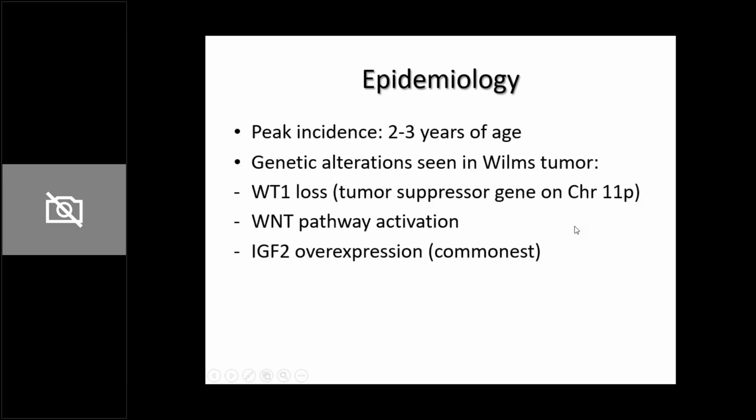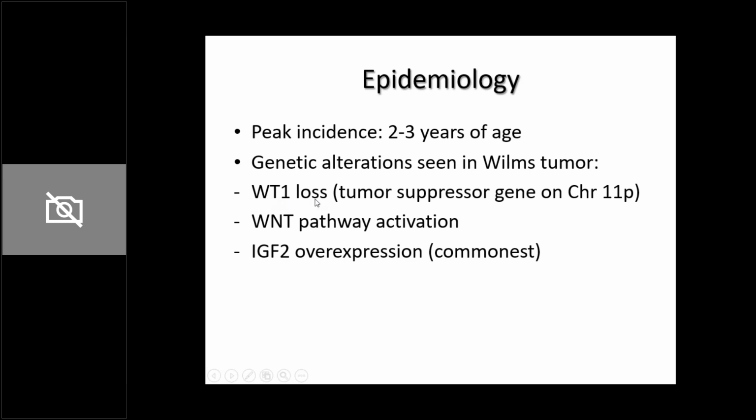So epidemiology, peak incidence is 2 to 3 years of age. छोटे बच्चों में होता है, ठीक है? So genetic alterations, like leukemia में we said that less than 5% में आपको risk factors मिलते हैं, लेकिन Wilms tumor में genetic alterations are important. Whenever we talk of Wilms tumor, we will always think of इसको underlying genetic alterations क्या present हैं. Okay, so amongst these 3 are important.